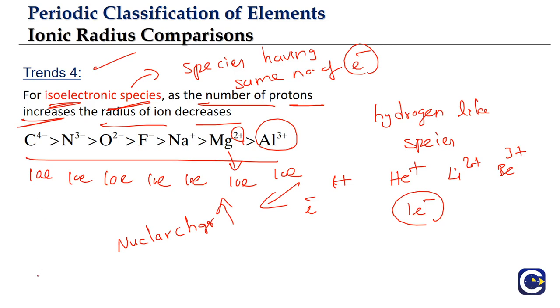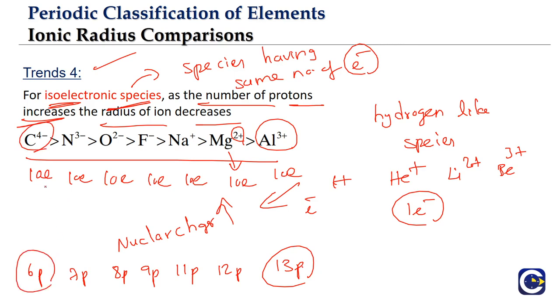Now carbon nucleus will have how many protons? 6 protons. Nitrogen 7 protons. Oxygen 8 protons. Fluorine 9 protons. Sodium 11 protons. Magnesium 12 protons. Aluminium 13 protons. So when the nuclear power is more, in case of Al3+, it is like what? 13 protons are influencing 10 electrons. Whereas at the other extreme, carbon 4 minus, just 6 protons are trying to influence 10 electrons, which means what?